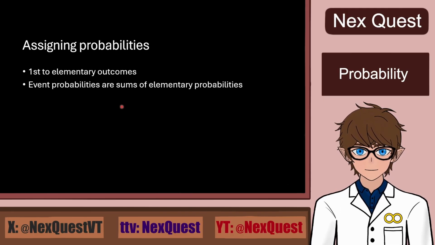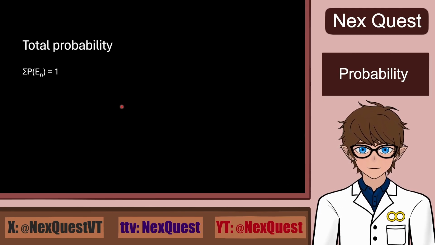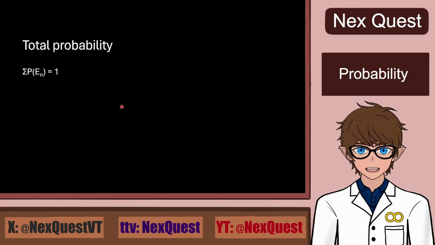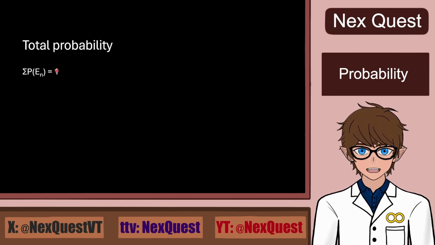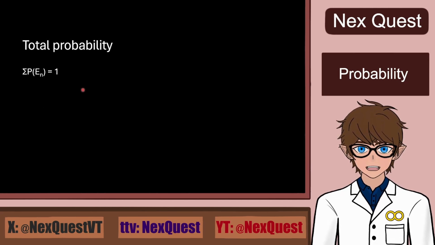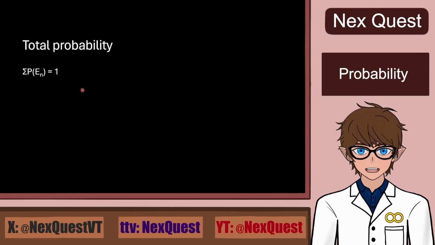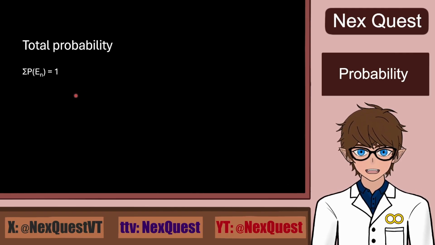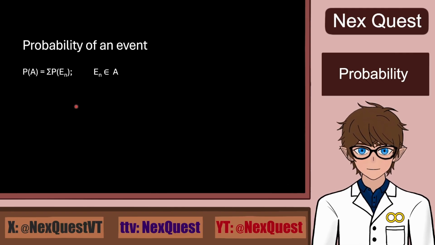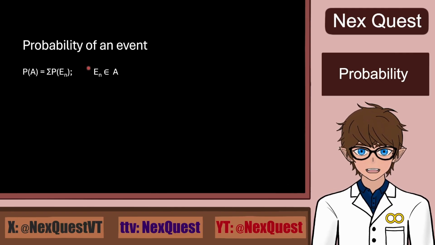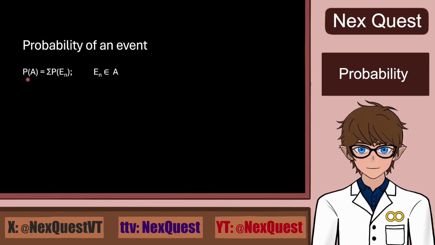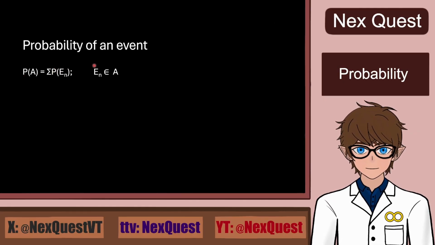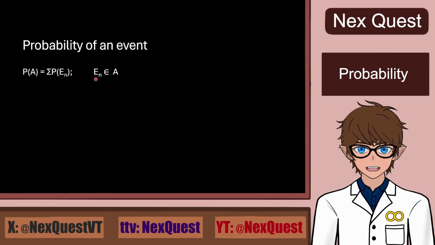So, this gives us our formula for total probability. The sum of all probabilities, as mentioned before, of all elementary outcomes would equal 1. So all smallest outcomes that can occur will always add up to 1, or 100%. This guarantees that all outcomes are accounted for and no outcome is counted more than once. So the probability of an event A, marked here, is equal to the sum of probabilities of all the elementary outcomes which are elements of the set named A.